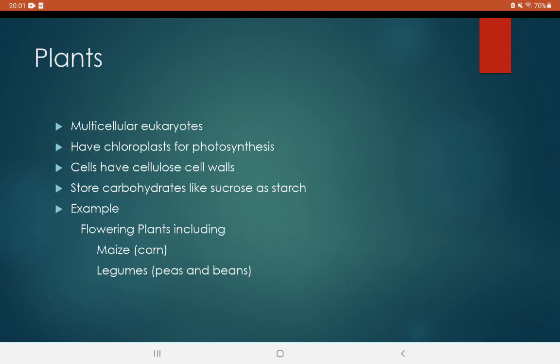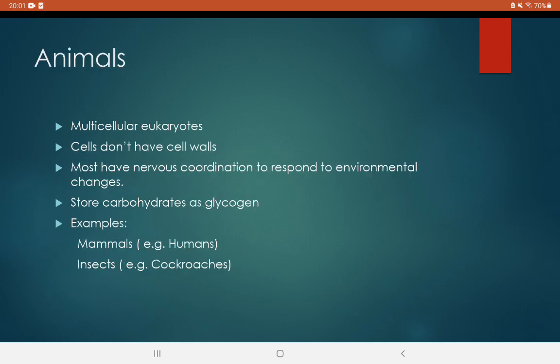Now, plants are multicellular eukaryotes. They have chloroplasts for photosynthesis. Cells have cellulose cell walls. They store carbohydrates as starch. Examples include flowering plants, which include maize, which is corn, and legumes, which include peas and beans. Now, animals are multicellular eukaryotes, and cells don't have cell walls. Most have nervous coordination to respond to environmental changes, which means that they are sensitive. They store carbohydrates as glycogen. Examples include mammals like humans, and insects like cockroaches.